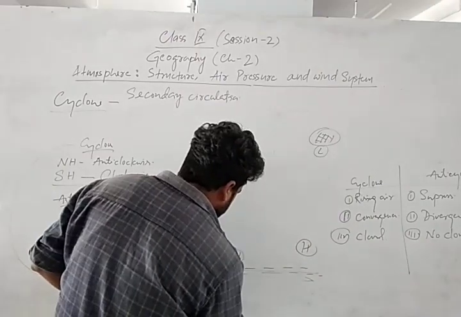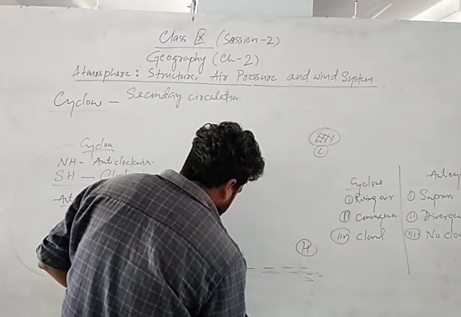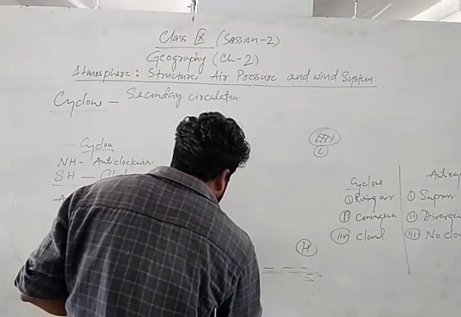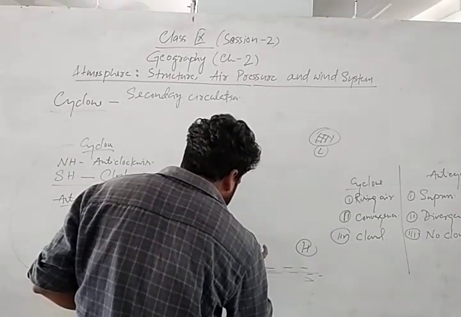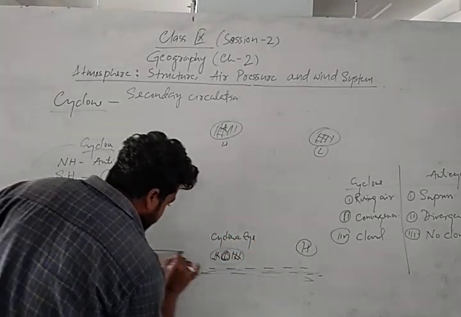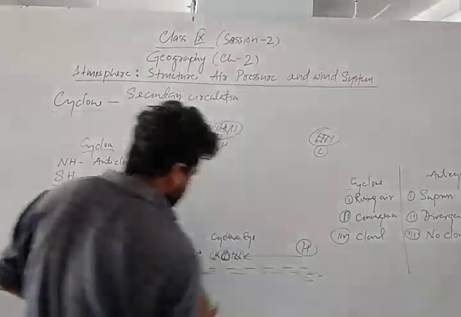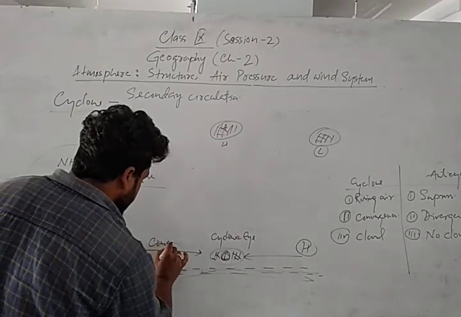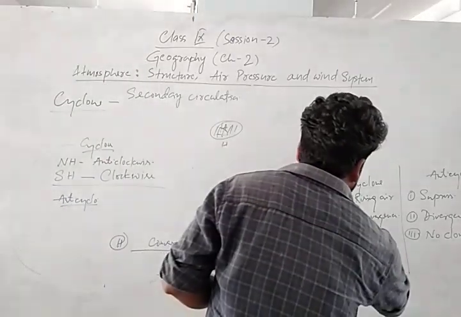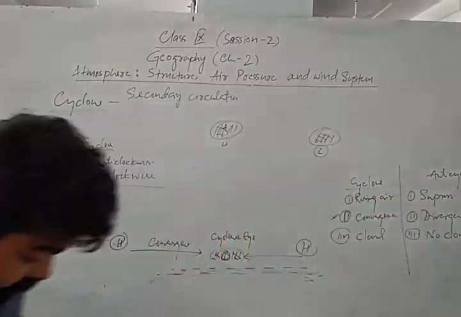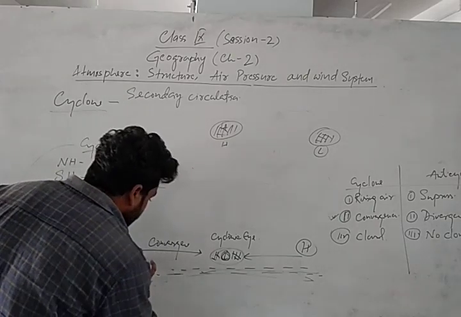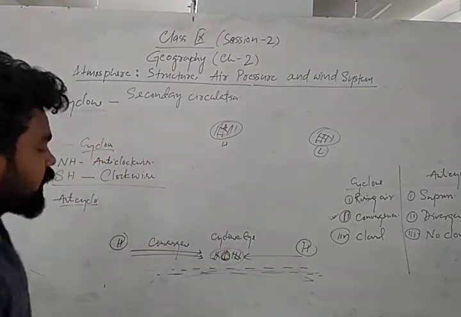So in the middle, we know that in the cyclone, the middle area is a low pressure. So that is called the cyclone eye or cyclonic eye, right? Suppose from the high pressure to low pressure, wind is entering like this. Is that divergence or convergence? Definitely this is convergence, right? So in the cyclone there is convergence of the air, and in the anticyclone there is divergence of the air. So in the convergence, what will happen? Wind is entering the low pressure zone.